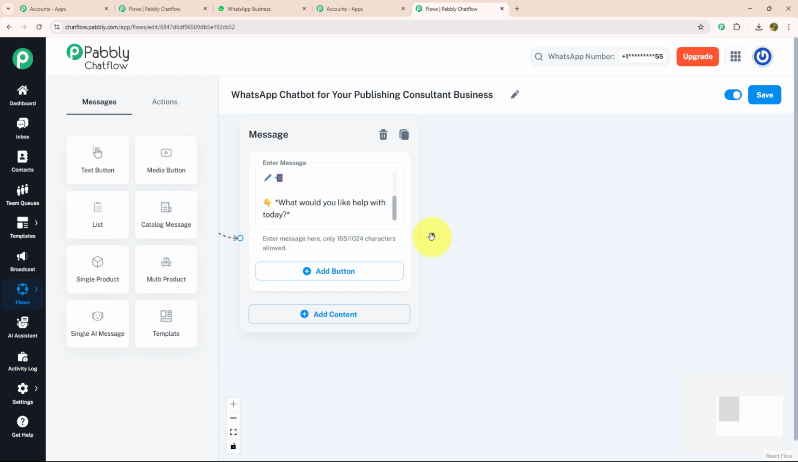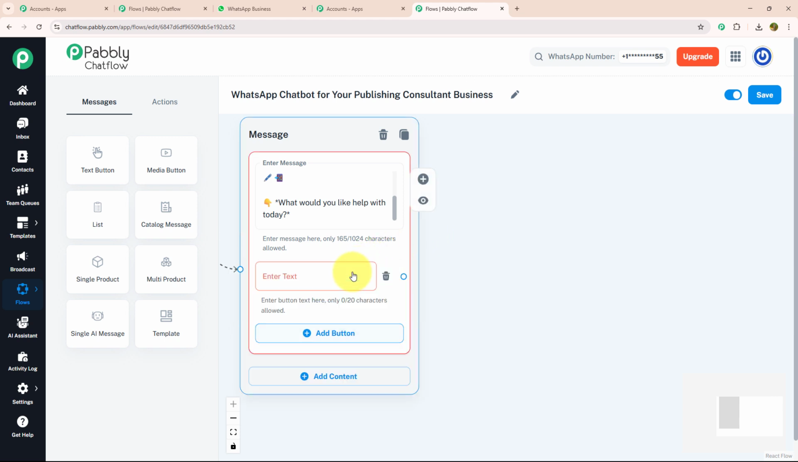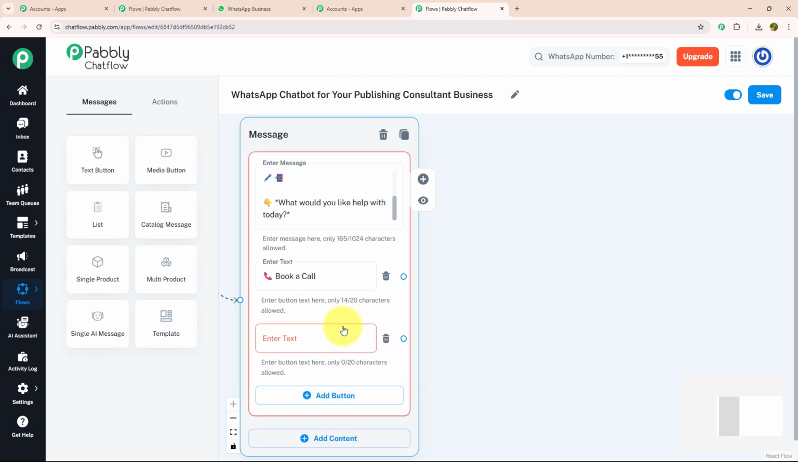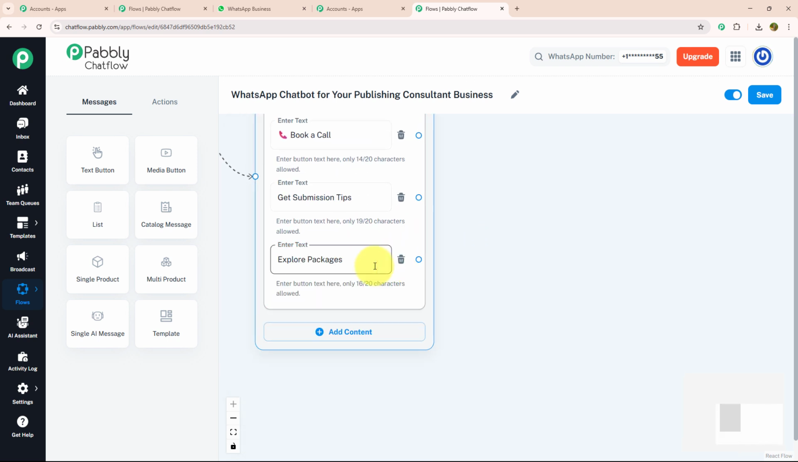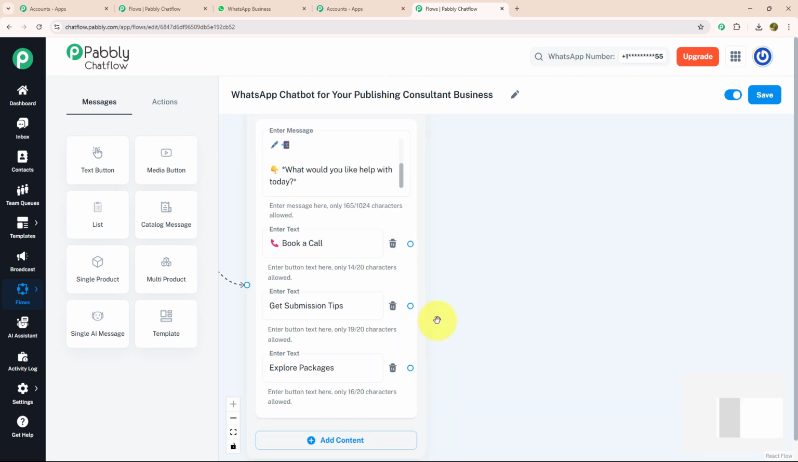After providing the welcome message, we need to add action buttons. For that, I'm going to click on the add button option and enter my text, book a call. For my next action button, I'm going to enter get submission tip. And for my last action button, I'm going to enter explore packages. Now for each action button, I'm going to give a separate message.